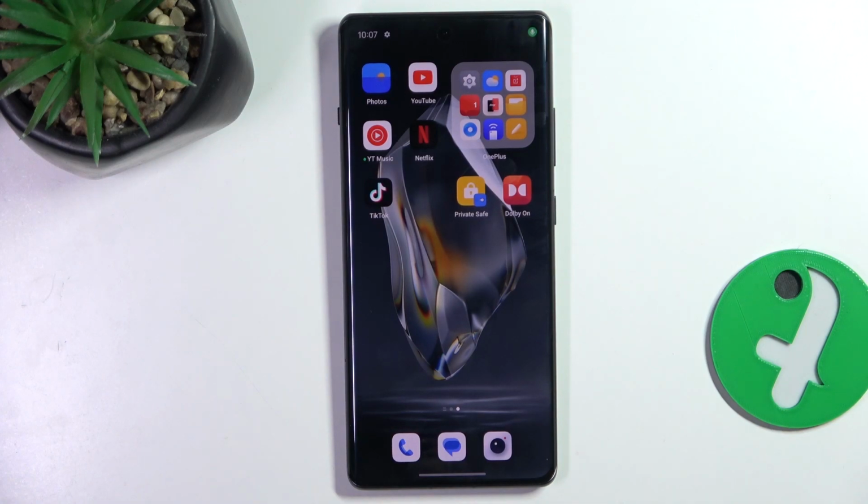Hi guys, I'm going to show you all how to improve audio recording quality on OnePlus 12R using the Dolby On application.